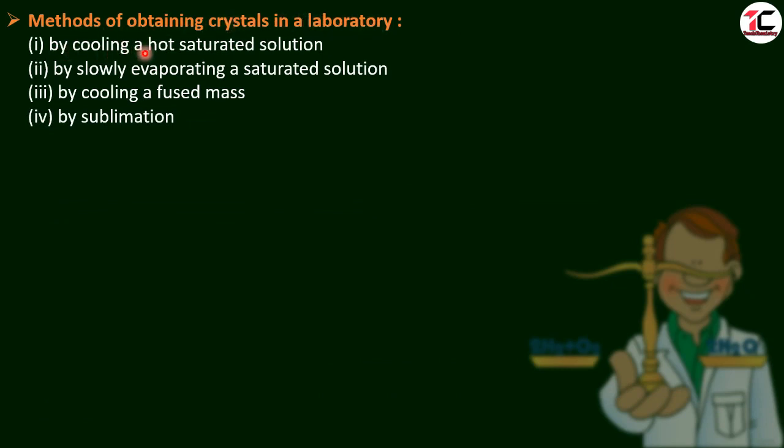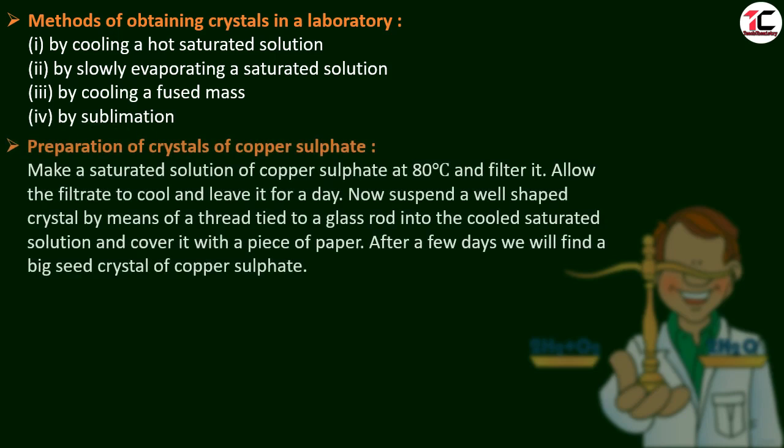By cooling a hot saturated solution, by slowly evaporating a saturated solution, by cooling a fused mass that is heated more, and by the sublimation process, we can get the crystals. And here I am going to explain to you the preparation of crystals of copper sulfate.